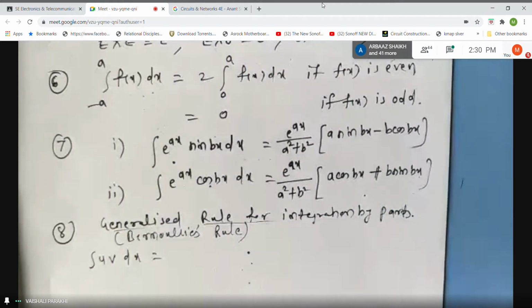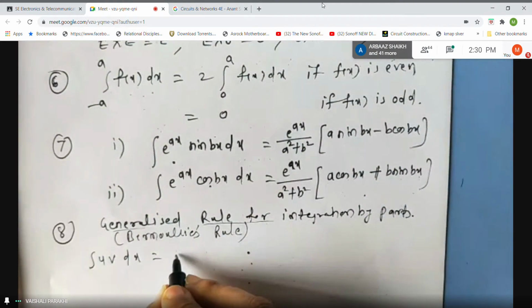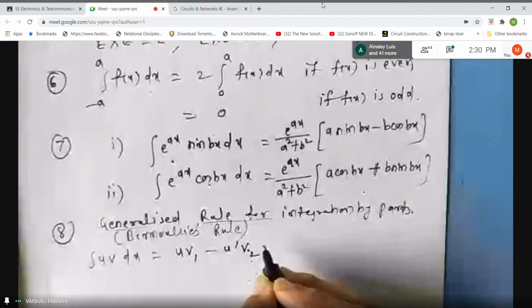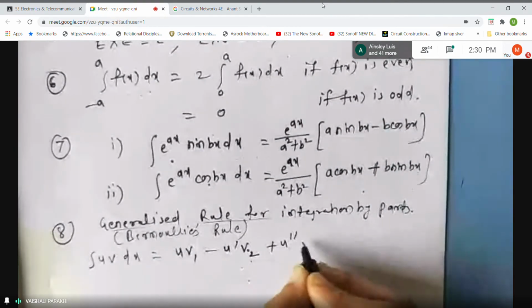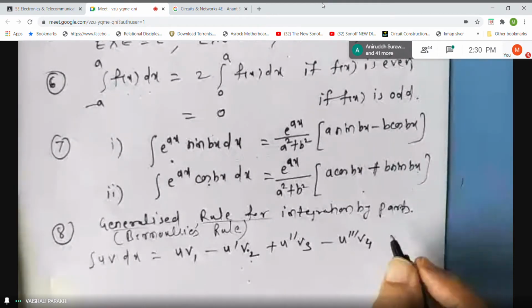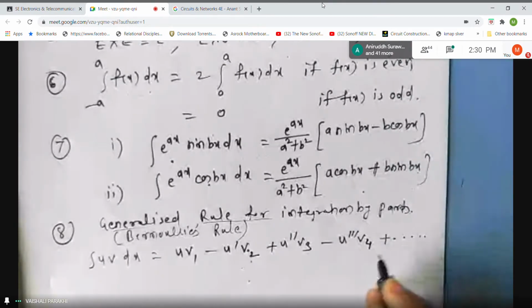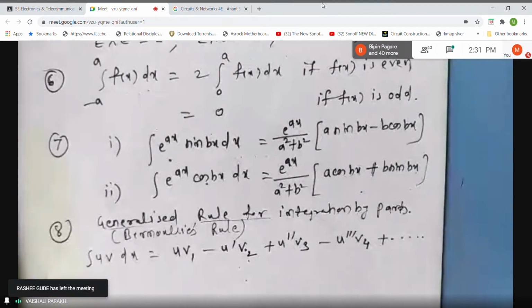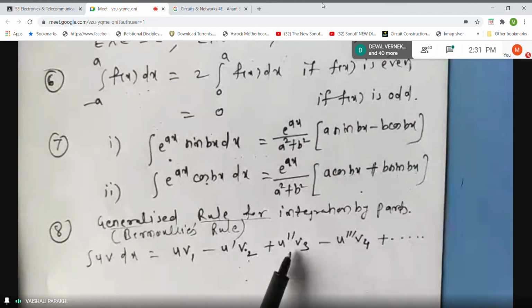Now suppose u and v are the two functions and it is asked to find the integral of this. See carefully. It is u v1 minus u dash v2 plus u double dash v3 minus u triple dash v4 and so on. First thing you observe is there are alternate changes in the signs. First term is plus, second is minus, then plus, then minus.